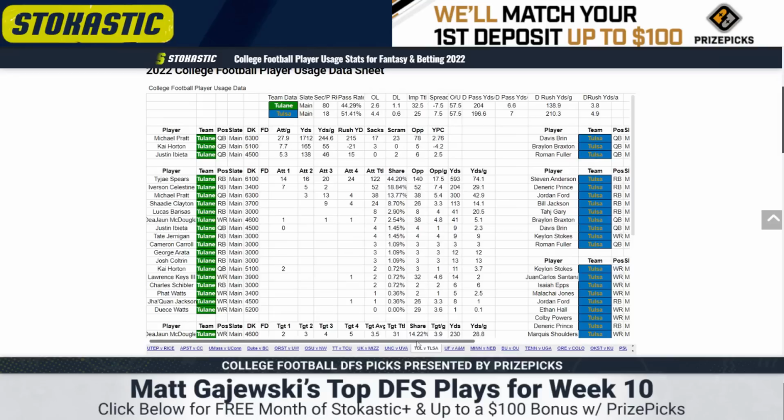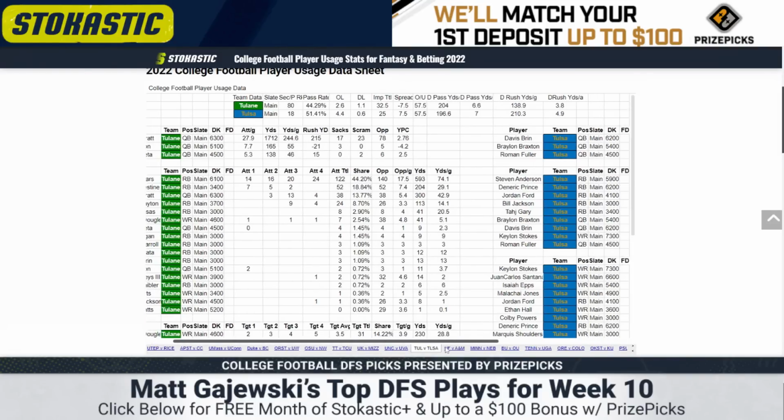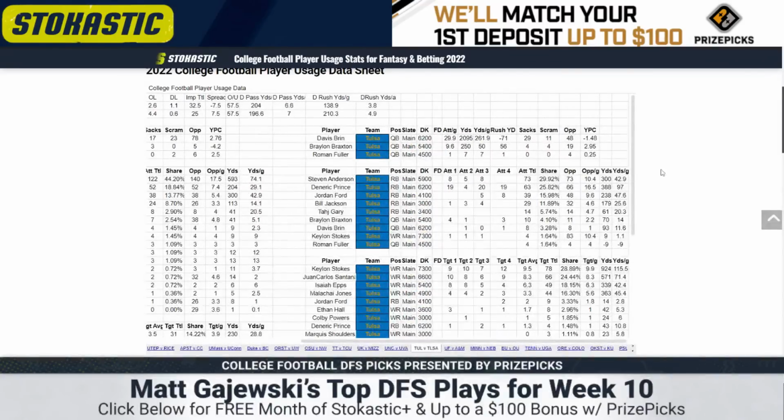For Tulsa, 18th in pace, 51.4% pass rate. The issue here is Davis Brin got hurt. No update on his status. He's essentially a pocket passer, negative 71 rush yards, averages 262 through the air, which is awesome for the receivers. But when he went down, they moved to Braylon Baxton, who is maybe the polar opposite. He's a dual threat. He's essentially non-proven, no sample on him, so we don't know how good he is as a passer. For DFS purposes, I would rather play Braxton because of the mobility, but I don't know. The effect on the offense could be drastic.